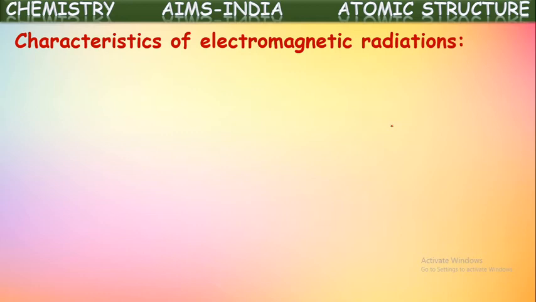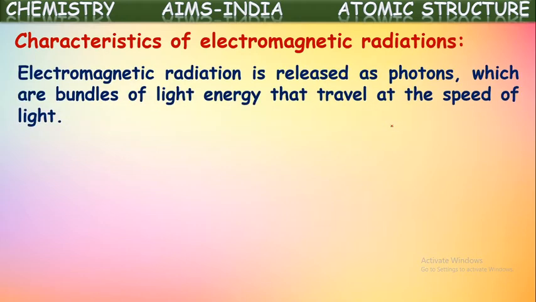Characteristics of electromagnetic radiation. Electromagnetic radiation is released as a photon. Yes, we know energy is emitted in the form of small packets. Each packet of energy is called a photon. This we study from Planck's quantum theory. He states that the energy emitted by the particles is not emitted continuously. It is emitted discontinuously in the form of small packets. These packets of energy are called photons or quanta.